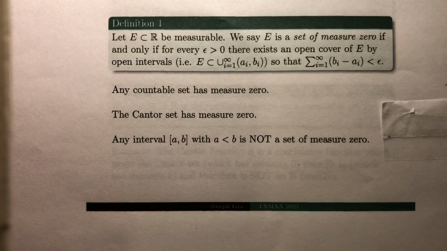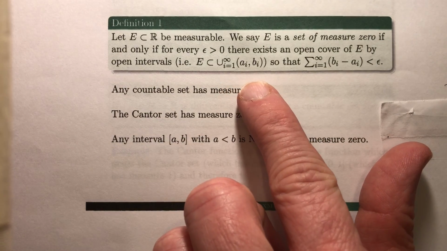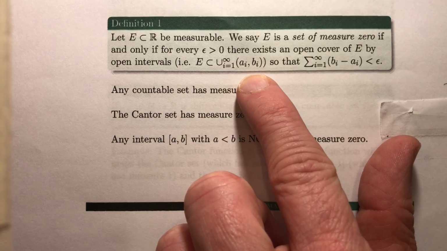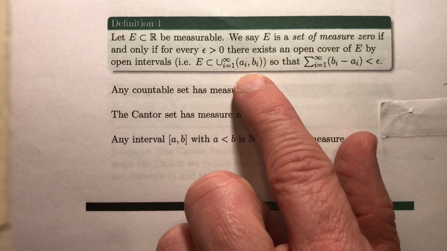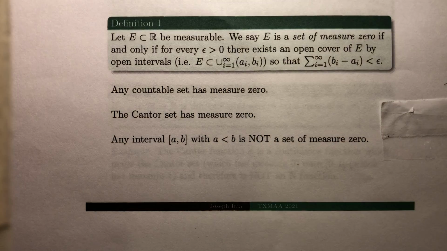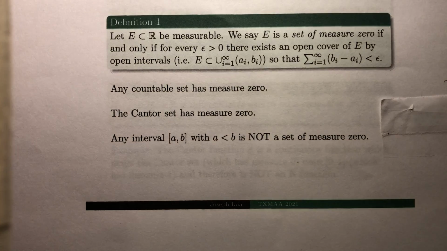So first, we need to know about sets of measure 0. It turns out that any finite set is a set of measure 0, and actually any countable set is a set of measure 0. So the rational numbers, for example, are a set of measure 0. But more generally, a set of measure 0 is one that is contained in the union of a countable number of open intervals, and if you add up the lengths of all of those intervals, you can make that as small as you like. So as I said, any countable set has measure 0, and the Cantor set has measure 0.